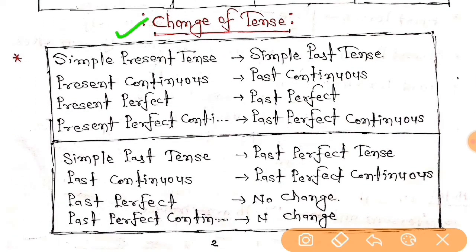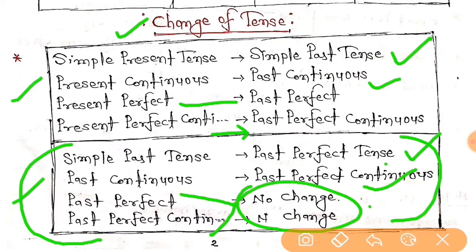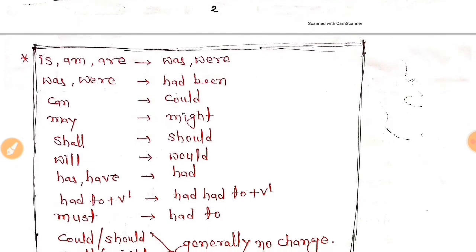Now change of tense, students, for that here I have done some more rules. See, if there is simple present tense, it is changed into simple past tense, present continuous into past continuous, present perfect into past perfect, present perfect continuous into past perfect continuous. And students, past tense changes into the next past form: simple past into past perfect, past continuous into past perfect continuous. And past perfect and past perfect continuous, these two tenses are not changed, right everybody? Okay, now let's move ahead.